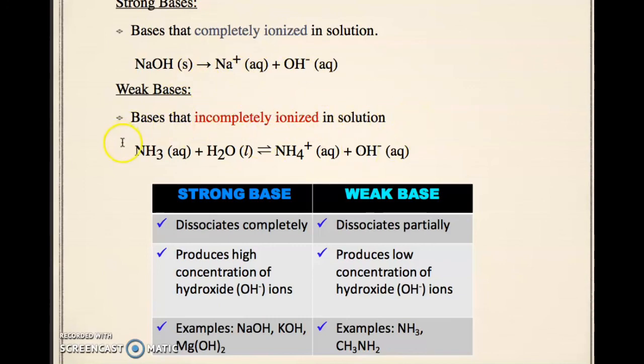This is an example of a weak base, ammonia. A strong base dissociates completely, producing a high concentration of hydroxide ions. A weak base dissociates partially and produces a low concentration of hydroxide ions.